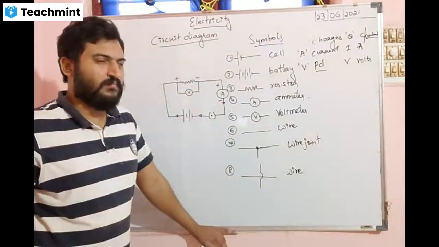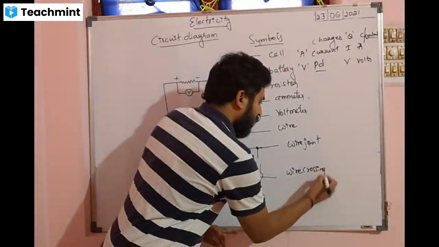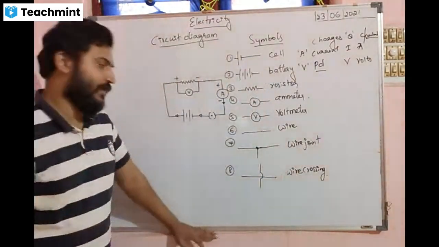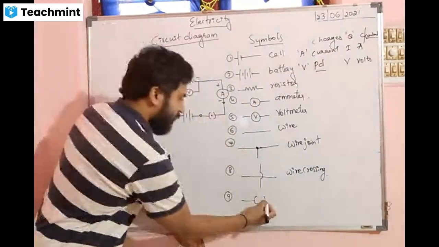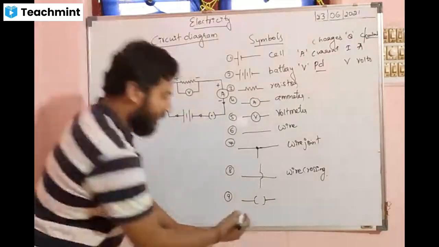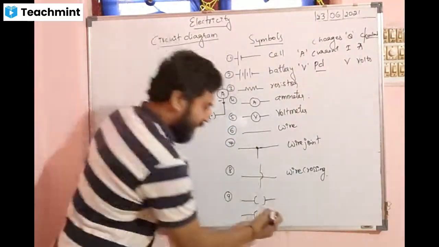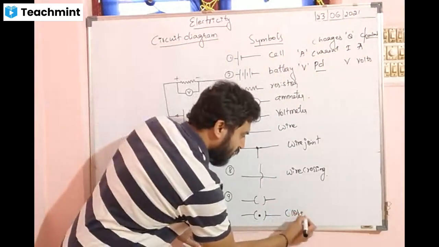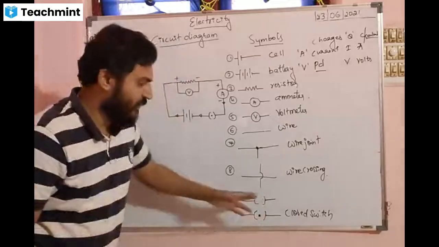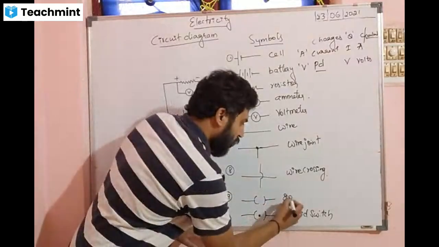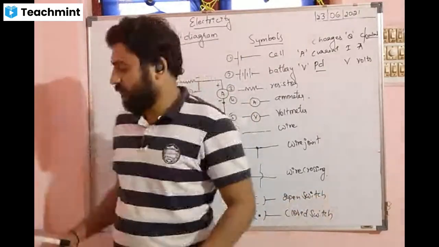Wire crossing without joining. Okay, next. Here you can see this is called a switch or the key. If there is a dot here, it means it is a closed switch. And if there is no key here, then it is called an open switch. This is just like the buttons we have in our house.